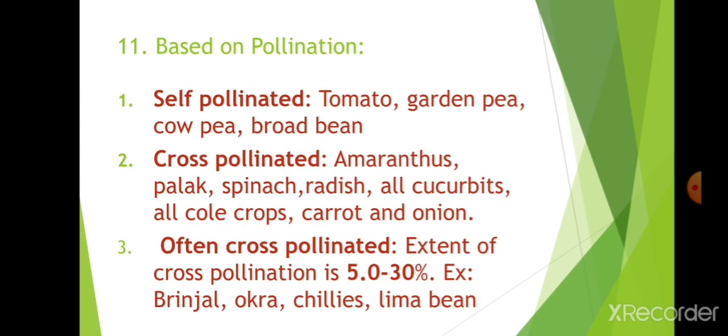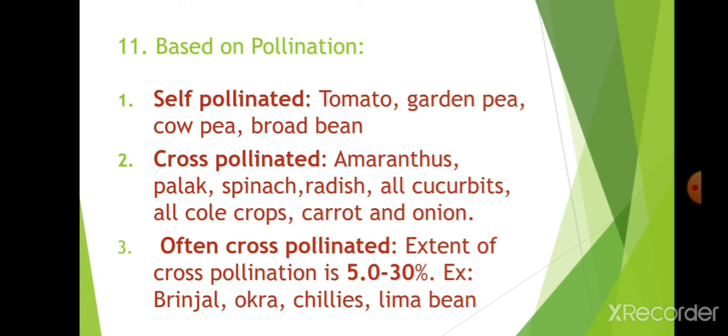Next, lastly, based on pollination. This helps to know what the seed purity is, and when you do breedings you will know what precautions are to be taken during seed production. We will know that by self-pollinated.